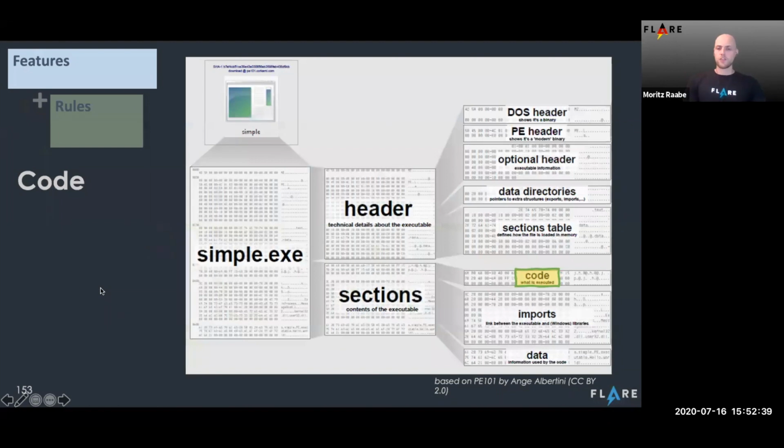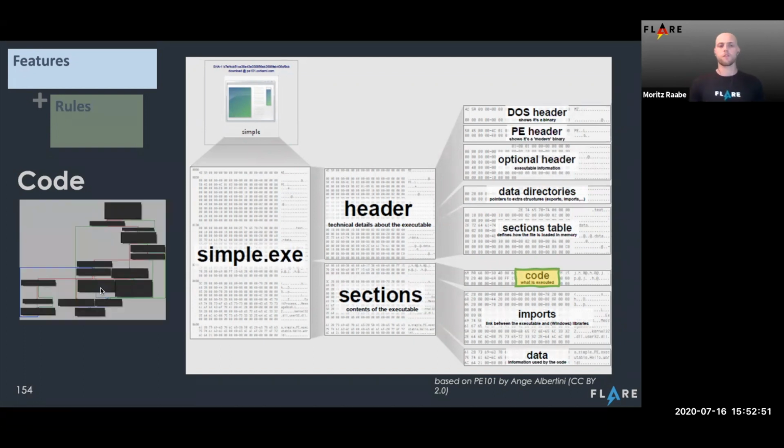Here we see the general structure of a Windows PE file that contains in some part of it the executing code. On that code, we can apply advanced static analysis and reverse engineer the program flow and the disassembly from it.